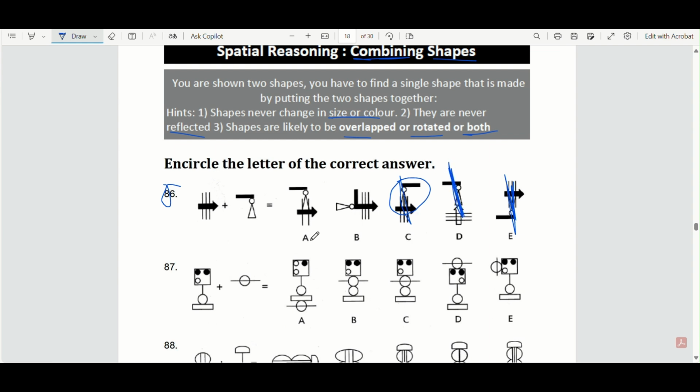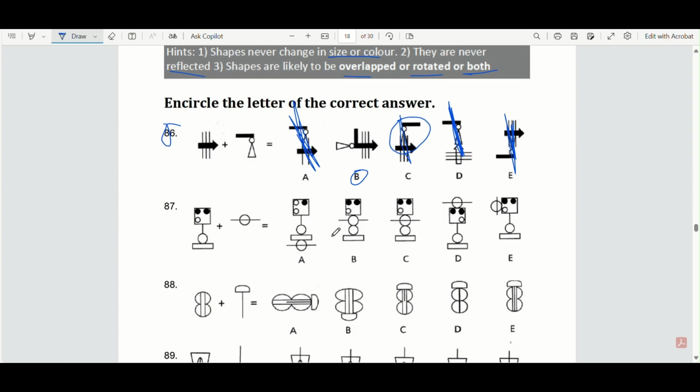You're left with two options. A is missing a line, so again, it's not the right shape. So it's B. You've rotated this sideways, and you've got this shape right here in the middle. You can see you've combined both of those shapes into a new one. Hopefully that makes sense. So with 87, all that's happening is you're moving this line and circle, and you're putting